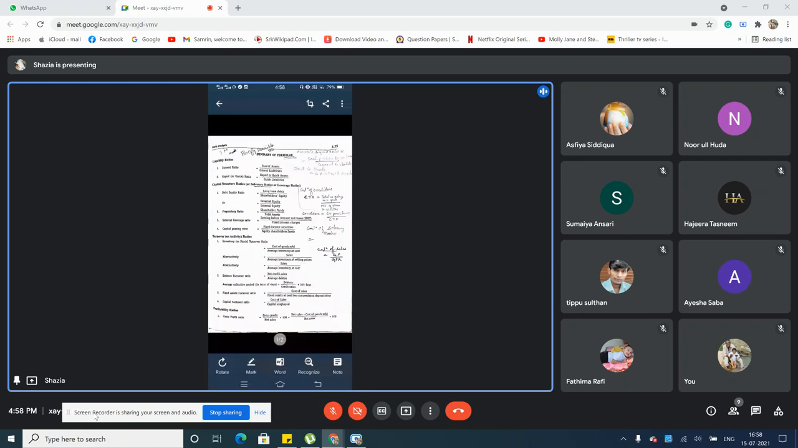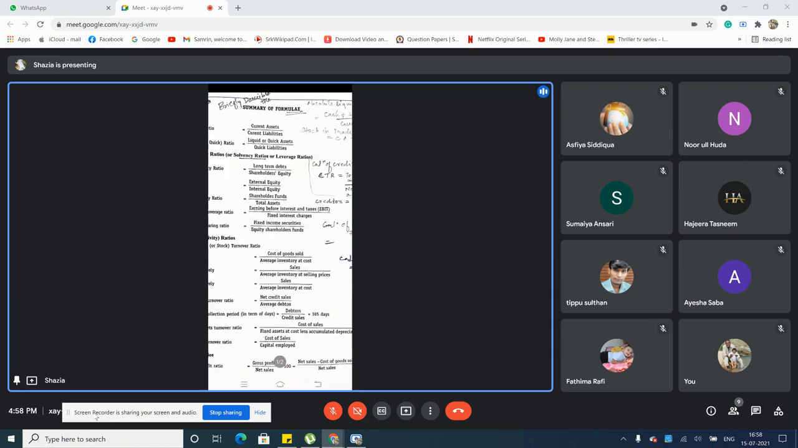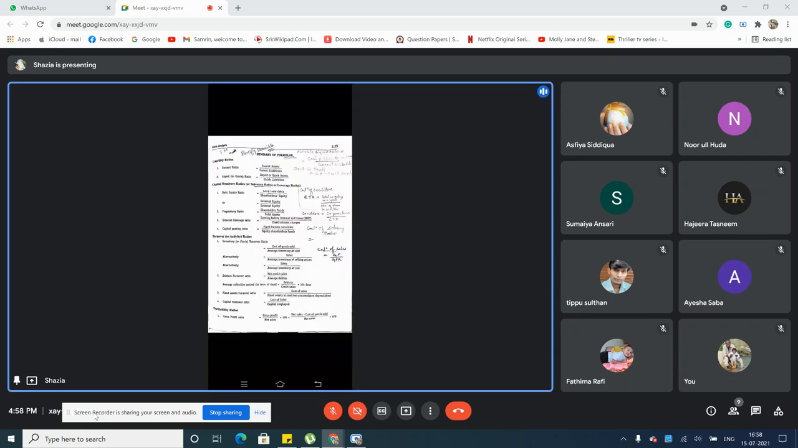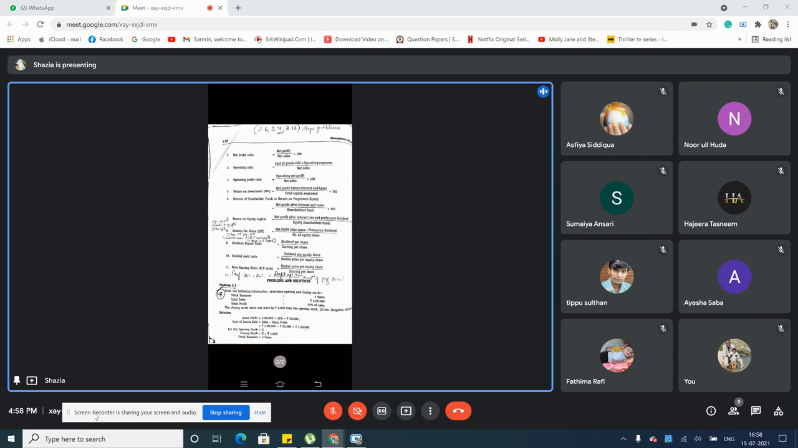Okay, so under liquidity ratio, two formulas; capital structure ratio, four formulas; then turnover or activity ratio, four formulas. This profitability ratio you have almost 12 formulas. Okay, 12 are almost important.